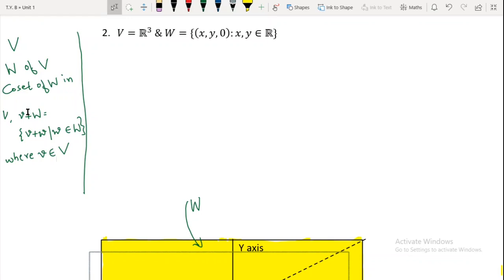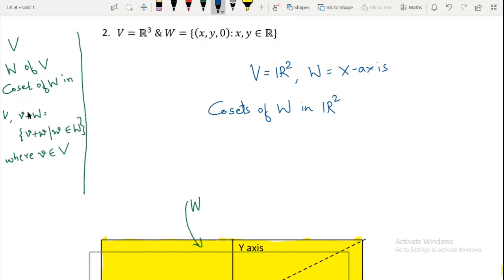Now let us see this example over here, but before that let us recall the example that we have discussed before this. Before this we have seen an example of R2 and W was the x-axis. And what were our cosets in this case? So cosets of W in R2, where V is R2, were nothing but the lines parallel to the x-axis. You might remember this.